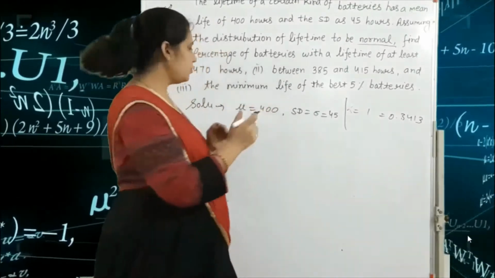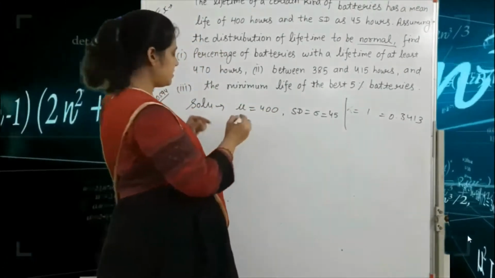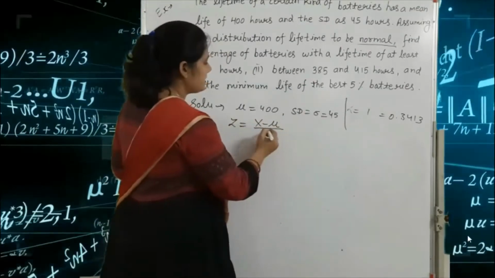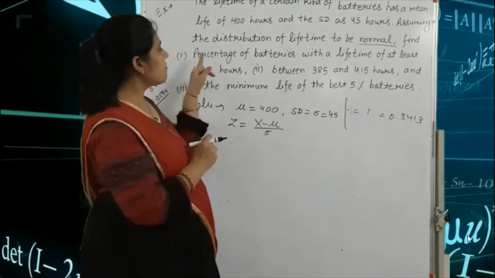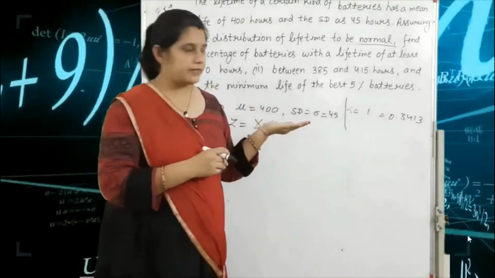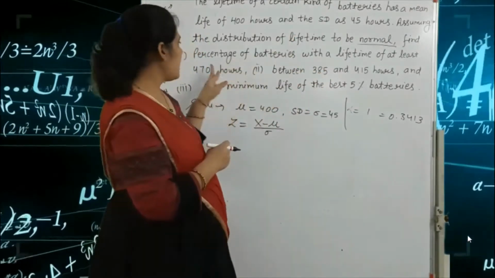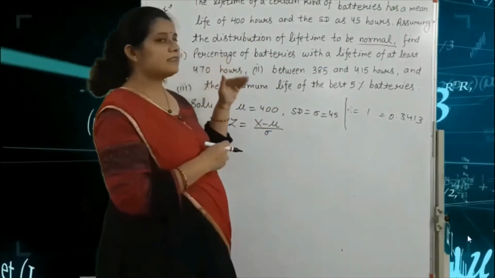The formula is Z is equal to X minus mu divided by sigma. So for number 1, we find the percentage of batteries with a lifetime of at least 470 hours. We find our answer in percentage form.